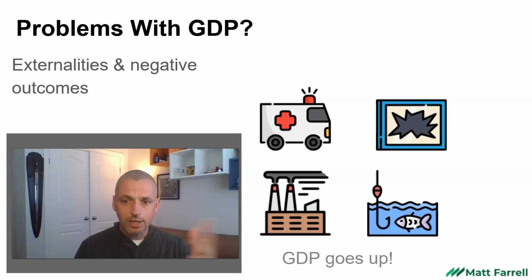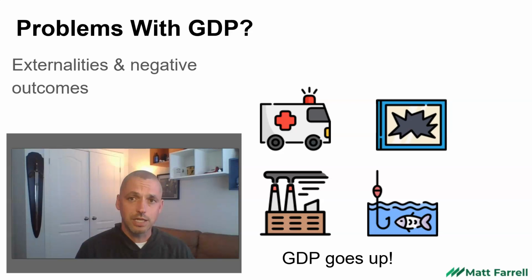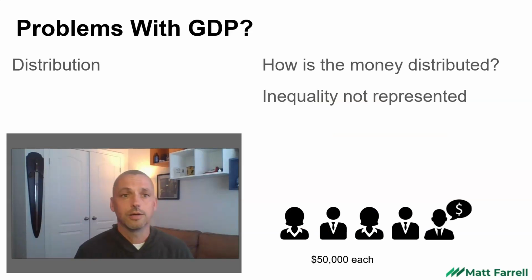Now, when we look at all of these things together, these all have a negative outcome associated with them, but GDP went up. And so there is a concern that GDP doesn't actually track good things happening, and the negative aspects aren't correctly valued in the indicator.